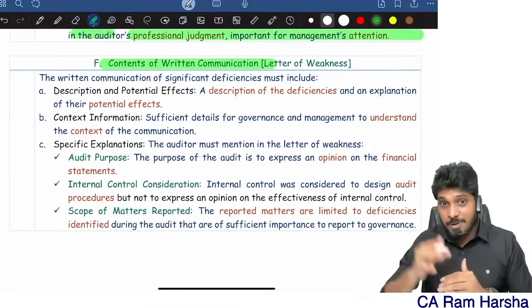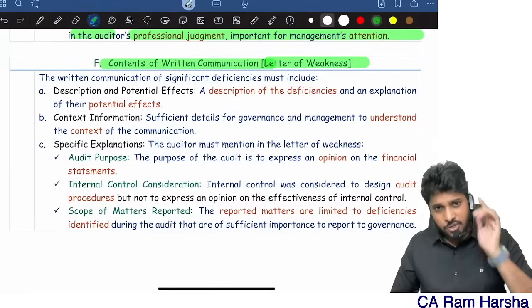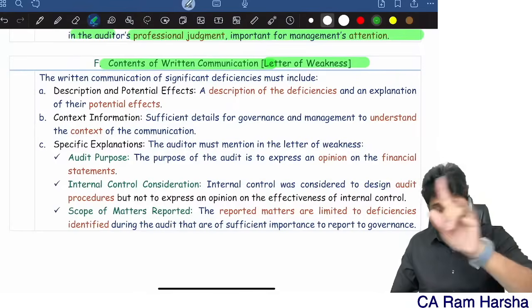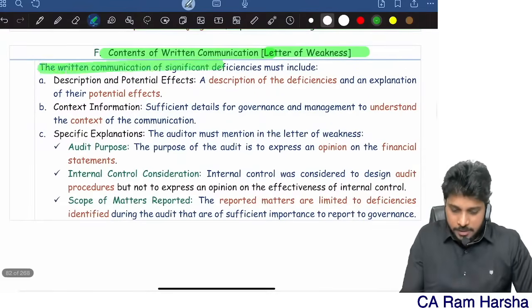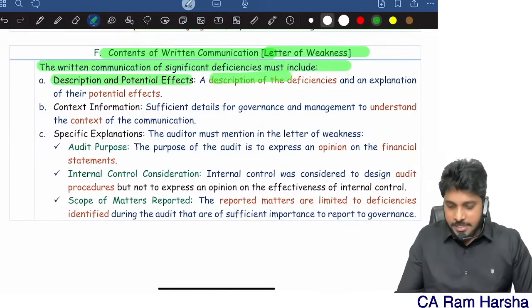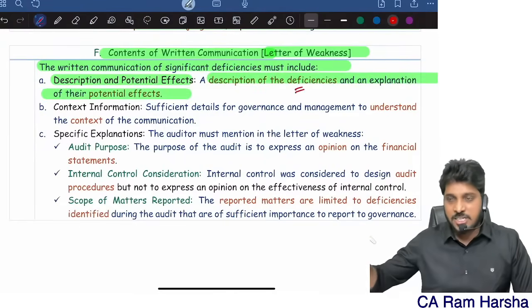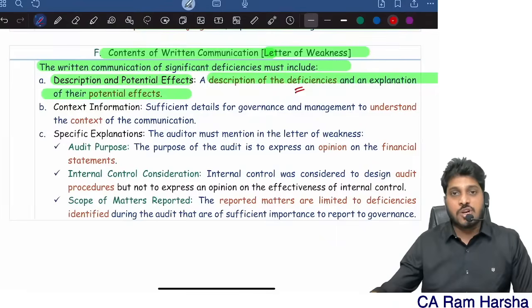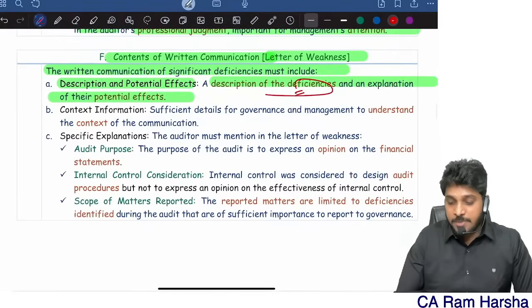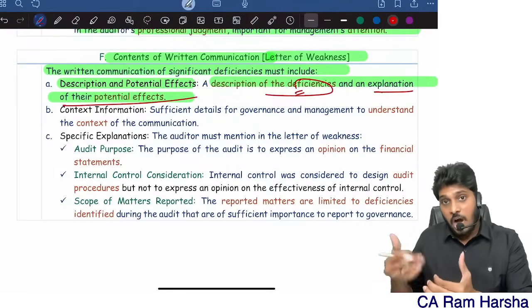Now, contents of written communication. Now you need to communicate them in writing, right? That is called letter of weakness, also called management letter. It is called both letter of weakness and management letter. So the written communication: description and potential effect. A description of deficiency and explanation. So you should write, sir, in purchases, GRN control is missing, purchase order control is missing, vendor master is updated directly. So describe the deficiency and how it will impact, how a fraud might come, how an error might come.